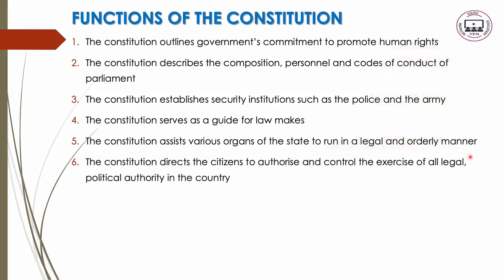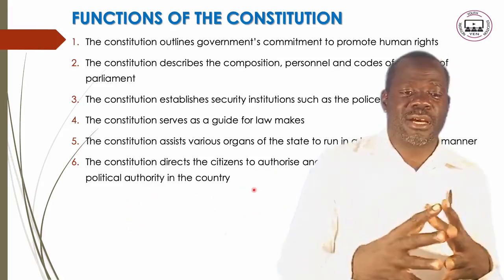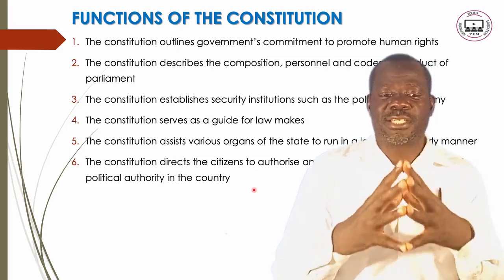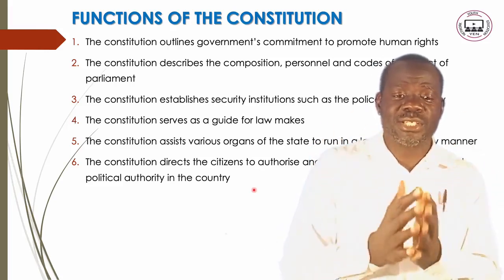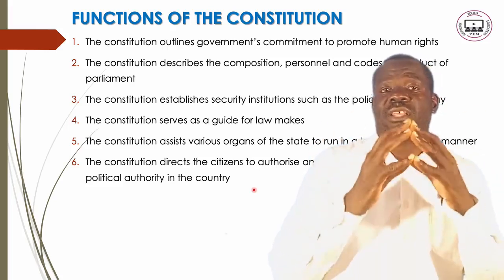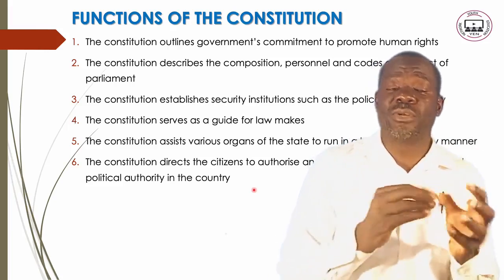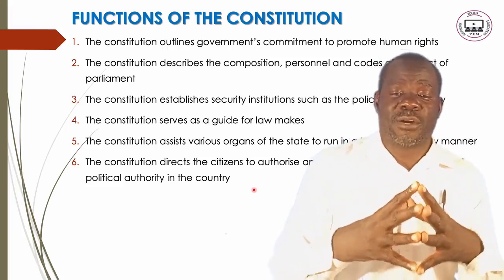And also, the constitution directs the citizens to authorize and control the exercise of all legal and political authority in the country.